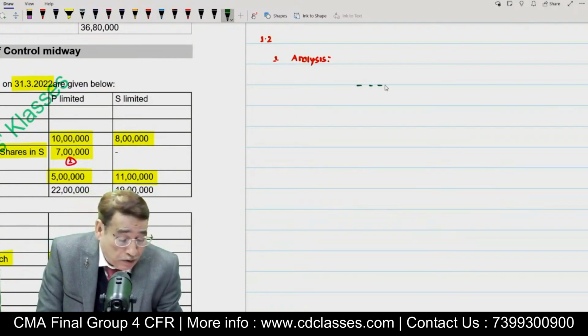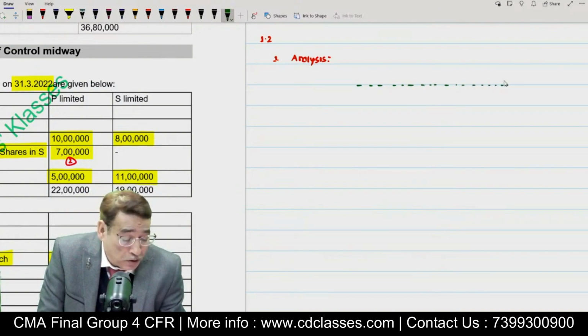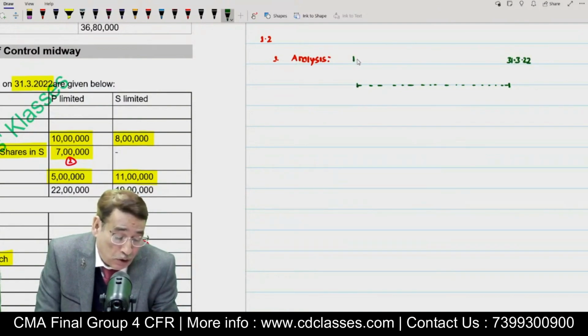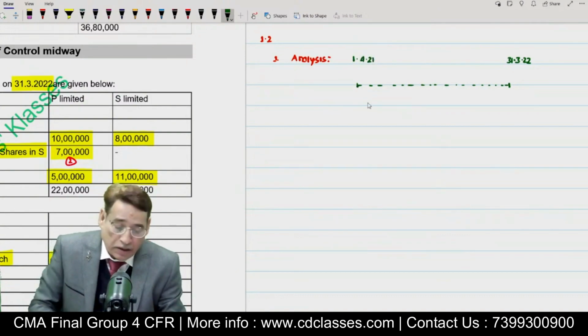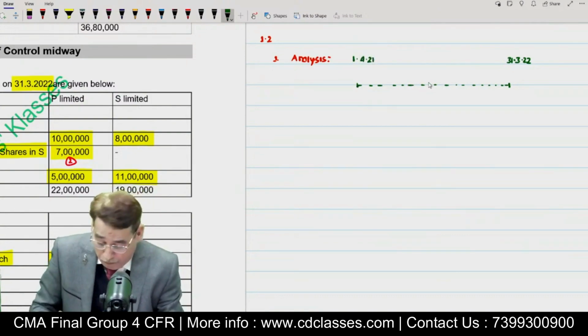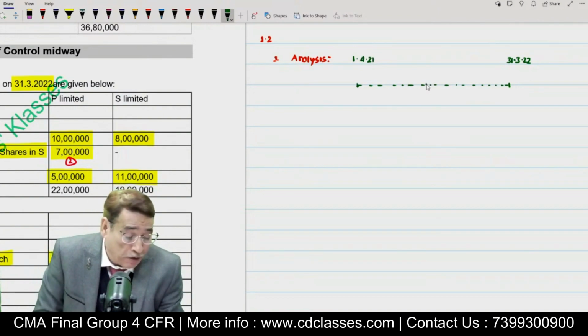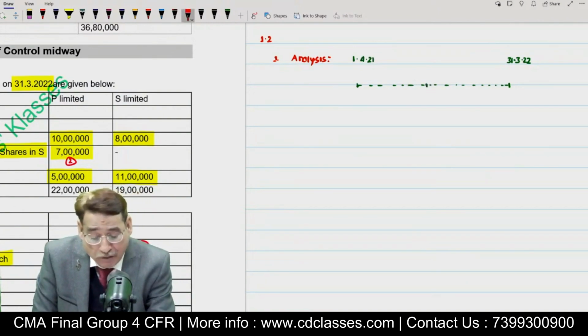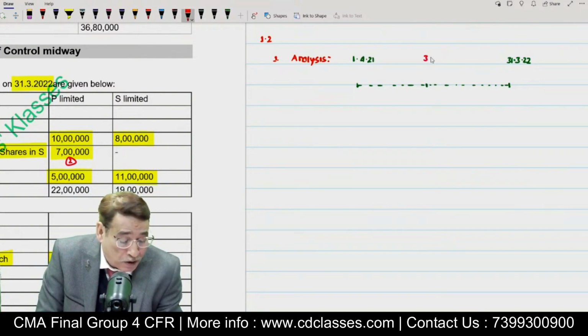And here we go. I stretch a line as usual. First of all, I'm going to take into account the closing date. The closing date in this particular question is given to us as 31st of 3, 2022. And then we are going to note down the opening date. The beginning of the accounting year is 1/4/2021. Besides that, below it was written the date of acquisition, which in this particular question you must have seen was 30th of September, 2021.